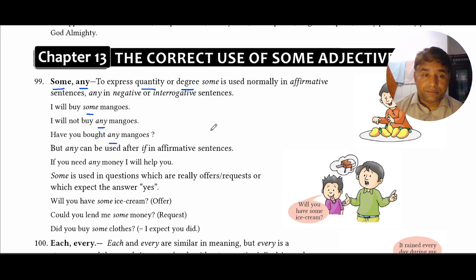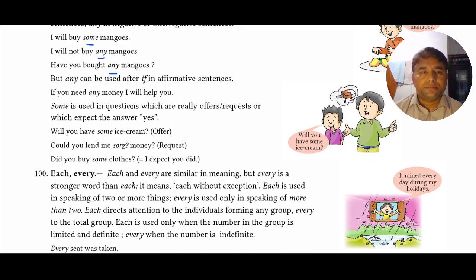But any can also be used after if in affirmative sentences. For example, if you need any money, I will help you. Although it is an affirmative sentence, and we have seen in the above examples that some is used in affirmative sentences while in interrogative and negative sentences, any is used.